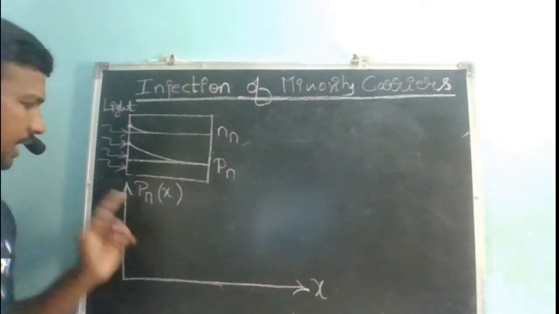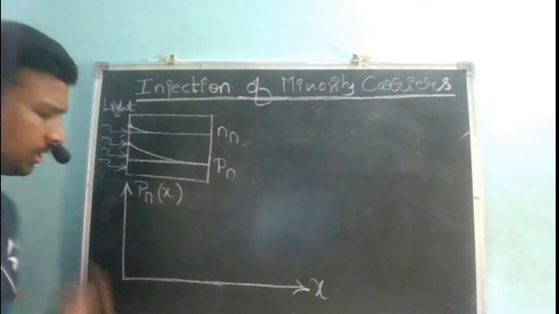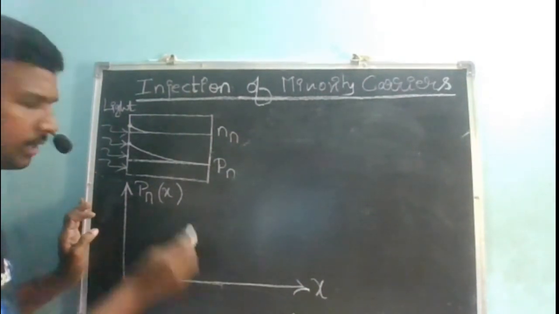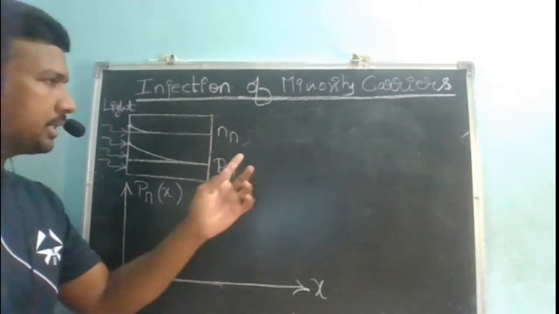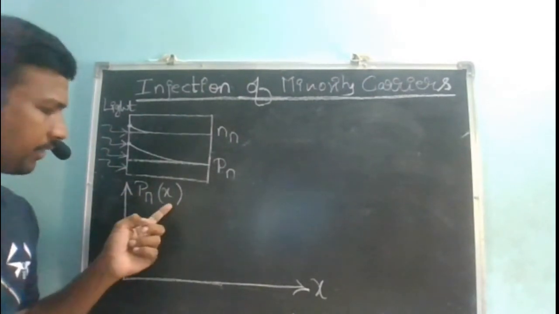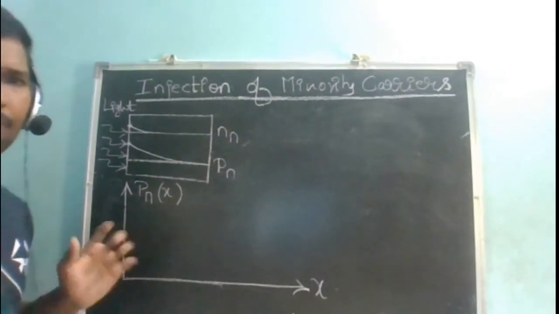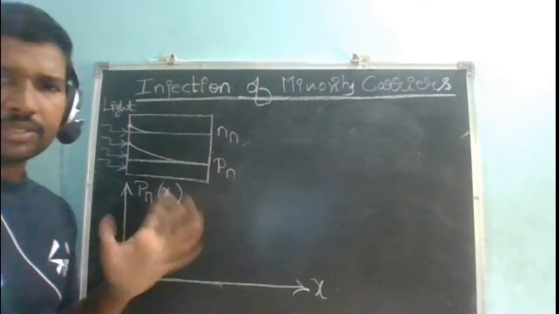If my y-axis is Pn of x and my x-axis is distance x, then at any distance I can find my hole concentration, and they are the minority charge carriers in your n type. So Pn means holes in an n type as a function of x. I am focused only on the minority charge carriers, because majority charge carriers are not getting influenced.